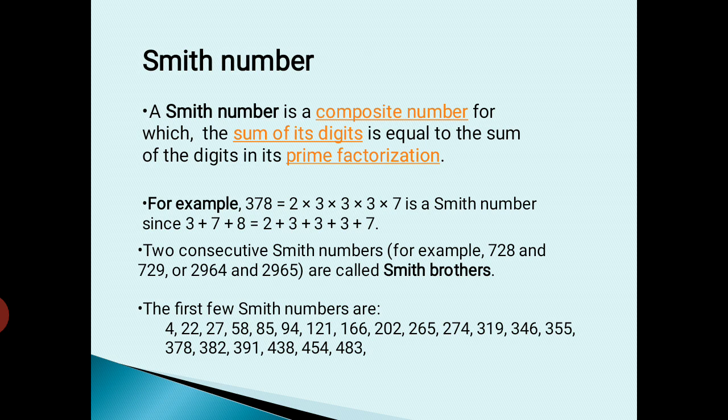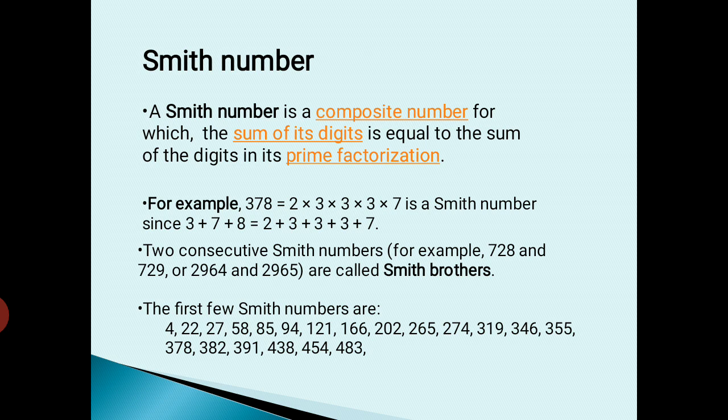And I have to add each individual digit in 378. That means 3 plus 7 plus 8. For that also I get 18. Therefore the sum of the digits is equal to 18, and the sum of the prime factors of the number is also equal to 18. Therefore our number is a Smith number.